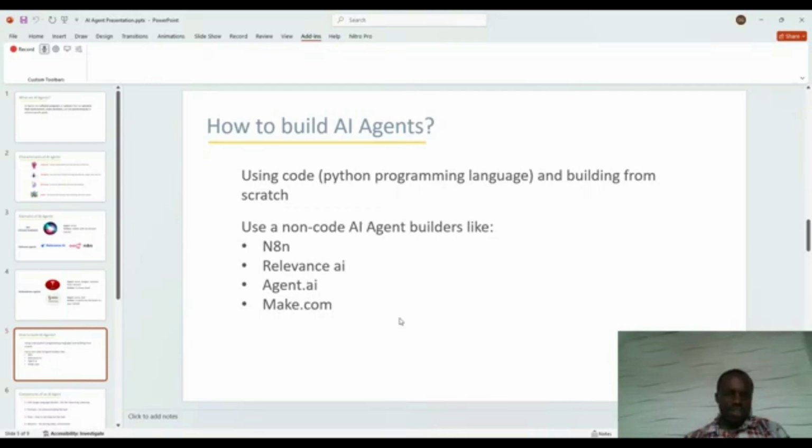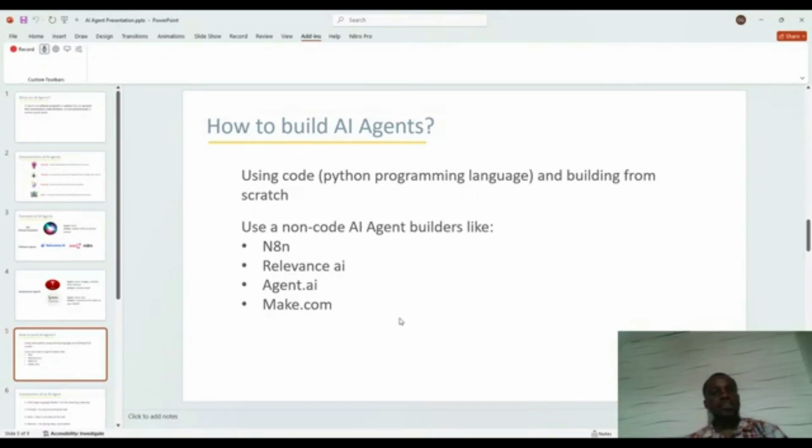And that brings us to what we refer to as non-code AI agent builders. Examples of them are N8N, Relevance AI, Agent AI, Make.com. There are several of them, Agentive, so many. Each of them has one advantage over the other, or one will do something better than the other. So over time, you'll have to pick the one that works best for you.